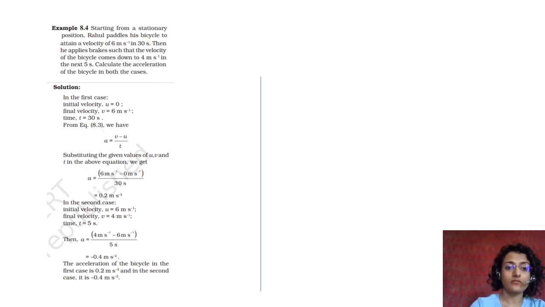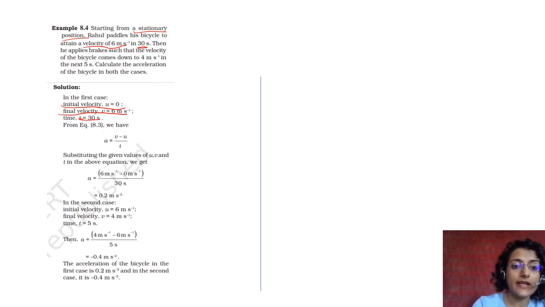All right. So these are solved questions from your book. So starting from a stationary position. Stationary position means initial velocity is 0. Okay. Rahul paddles his bicycle to attain a velocity of 6 meter per second. This is the final velocity that is given. Okay. In 30 seconds. This is the time that is given. So this is the first part. Okay. You have to calculate acceleration in this case.